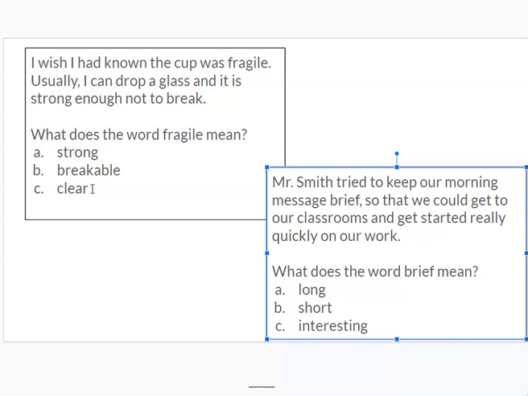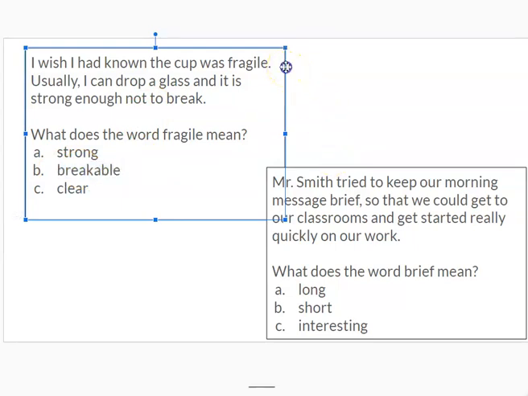I wish I had known the cup was fragile. I usually can drop a glass and it is strong enough not to break. So it sounds like the cup did break, and the fact that it's fragile tells me that the word has to mean breakable. If the word fragile meant strong, then the glass wouldn't have broken. And if the word fragile meant clear, it wouldn't have anything to do with the glass being strong enough not to break. The word fragile means breakable.